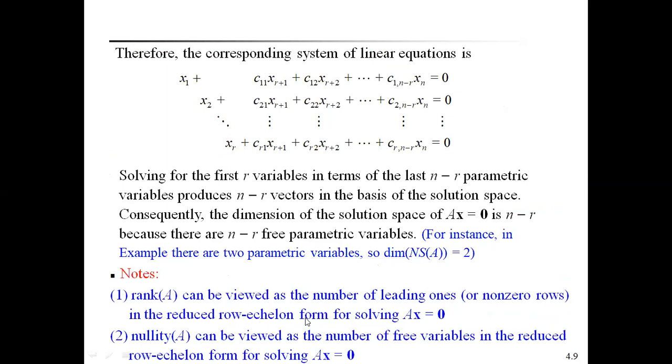Rank of A can be viewed as the number of leading ones, the non-zero rows in the reduced row echelon form for solving Ax equal to 0. Always remember, rank of A means the number of non-zero rows in the reduced row echelon form for solving Ax equal to 0. Nullity of the matrix A means the number of free variables in the reduced echelon form for solving Ax equal to 0. That you have to remember.